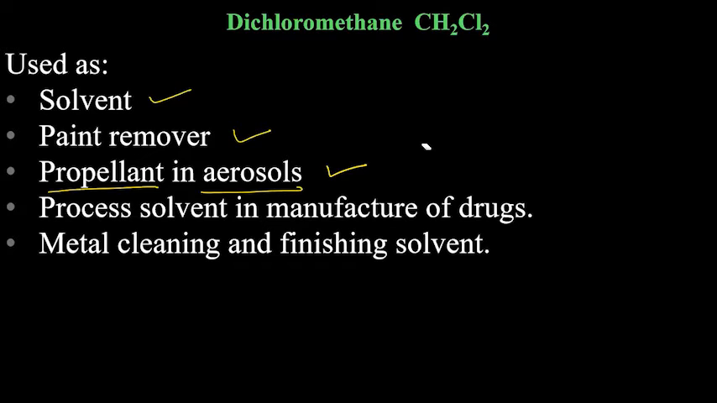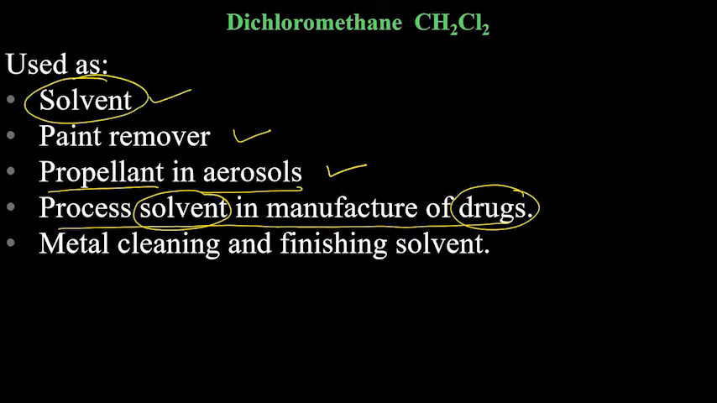Then process solvent in manufacture of drugs. So these are used as solvent, the same thing, solvent in manufacture of drugs. Metal cleaning and finishing solvents also. So these actually clean the surfaces of metals, and finishing solvent means making the surfaces smooth. So these are the usages of dichloromethane.